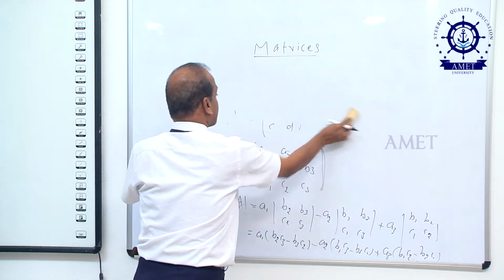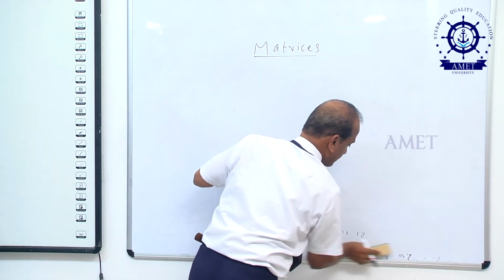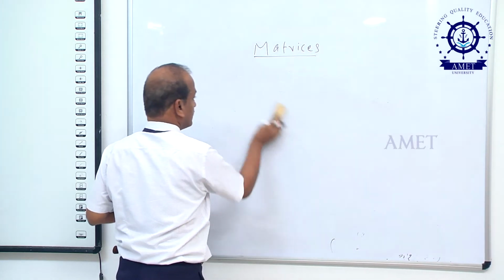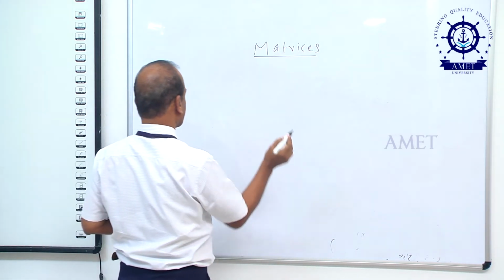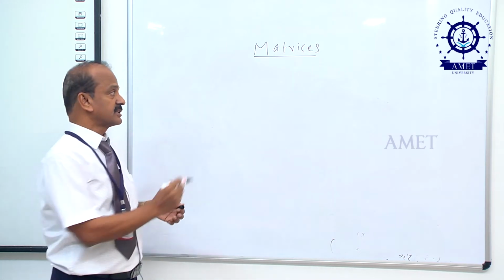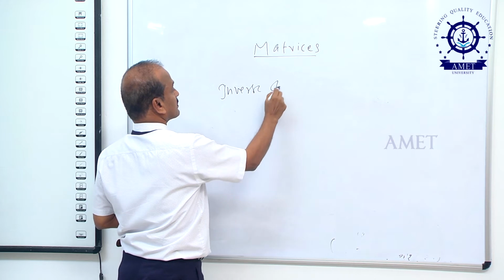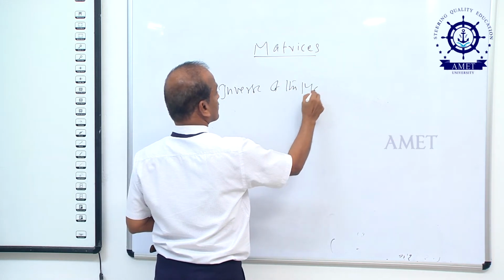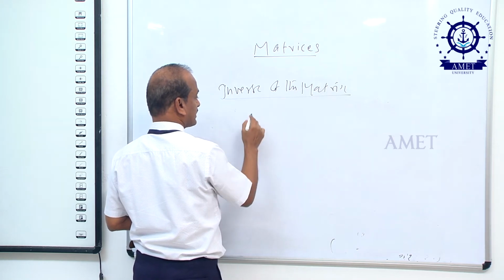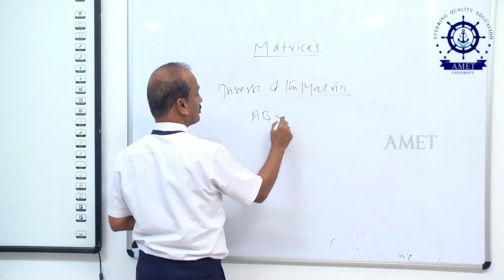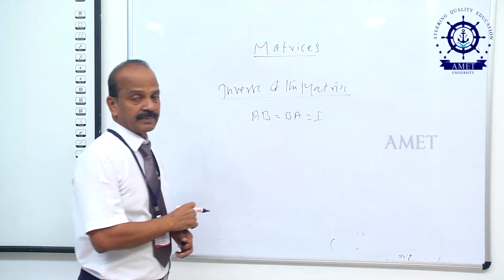Next, you must know the inverse of the matrix. What is the meaning of inverse? The definition of the inverse of the matrix: suppose there exists a matrix B such that AB equal to BA equal to I, then B is called the inverse of A.